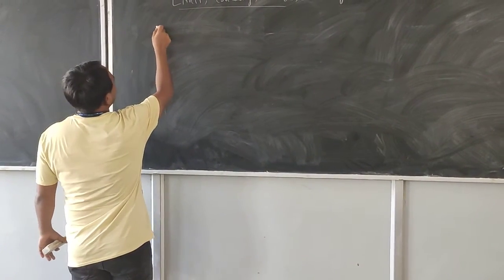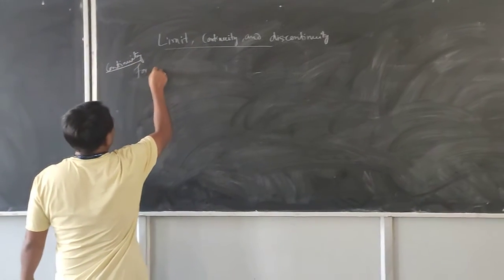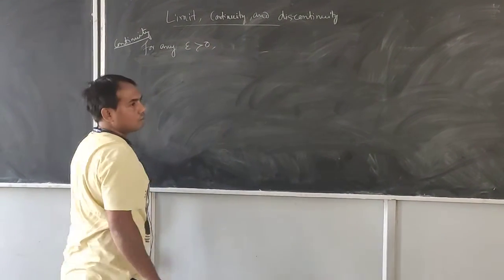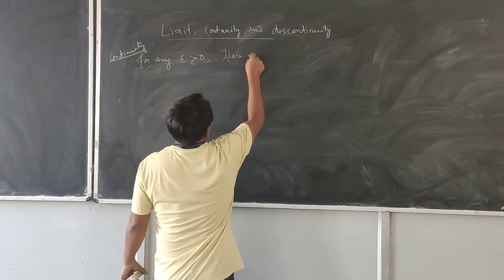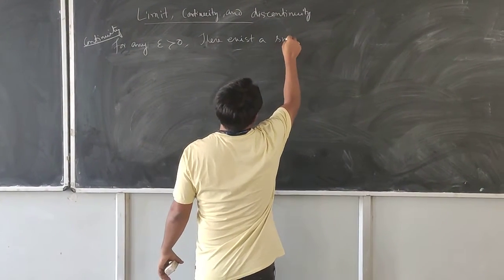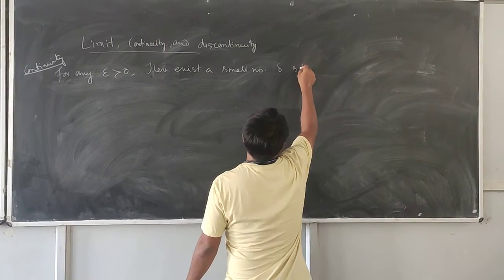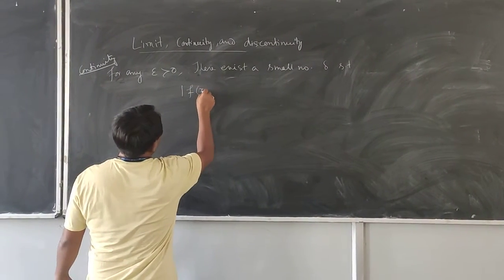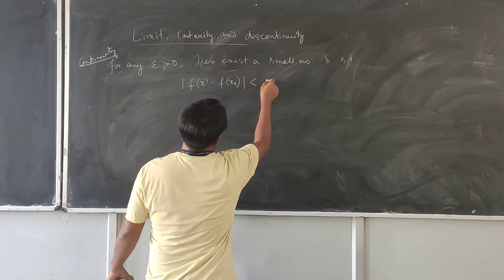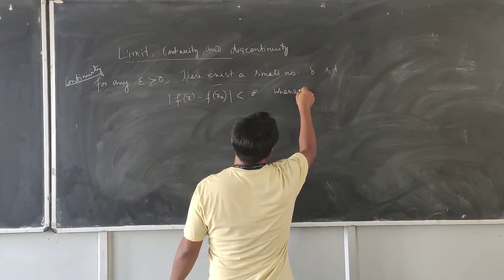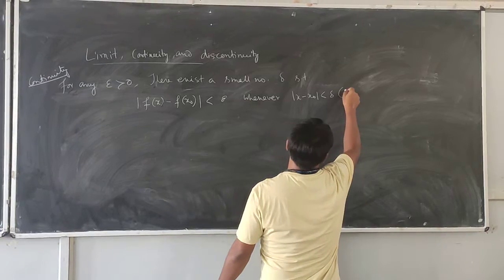The definition of continuity is: for any epsilon greater than 0, there exists a small number delta such that mod of f(x) minus f(x0) is less than epsilon whenever mod of x minus x0 is less than delta, where delta depends on epsilon.